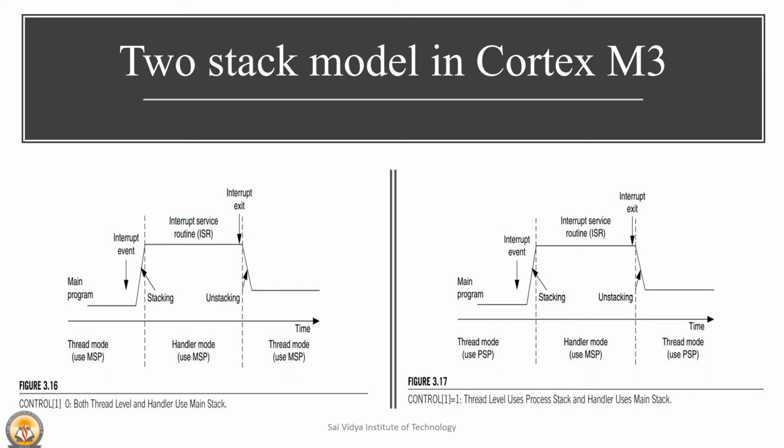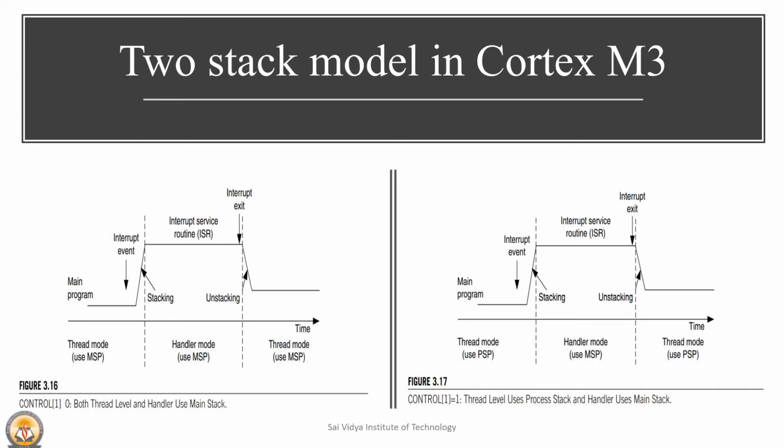The main program and the exception handlers share the same stack memory region, and after power off, the default setting is the MSP. When control bit 1 is set to 1, the process stack pointer is used in thread mode. The main program and the exception handlers can have separate stack memory regions.